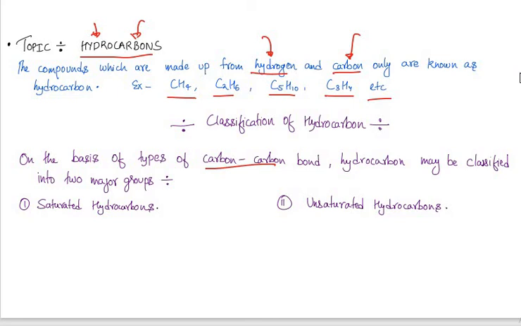We can classify hydrocarbons into 2 major groups: number 1 saturated hydrocarbons and number 2 unsaturated hydrocarbons.